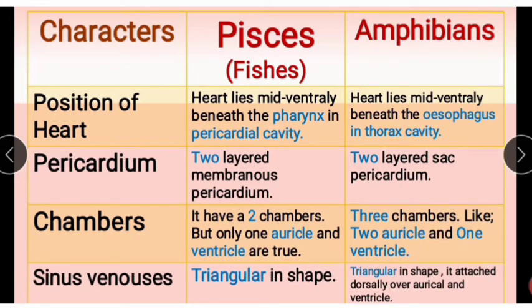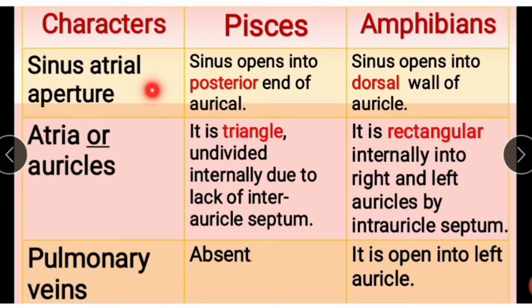Next, in amphibians, it is triangular in shape and attached dorsally over the auricle and ventricle. Next, the sinus atrial aperture. In fishes, the sinus opens into the posterior end of the auricle. In amphibians, the sinus atrial aperture opens into the dorsal wall of the auricle.